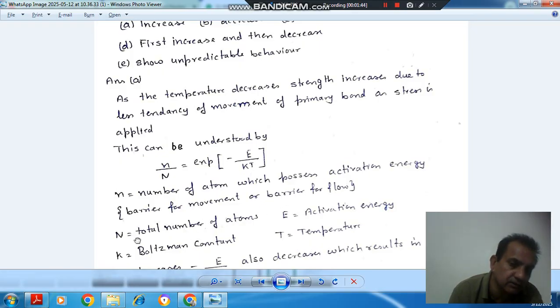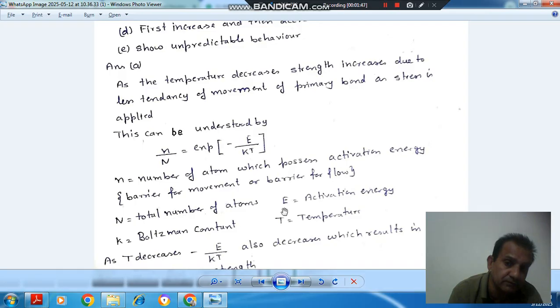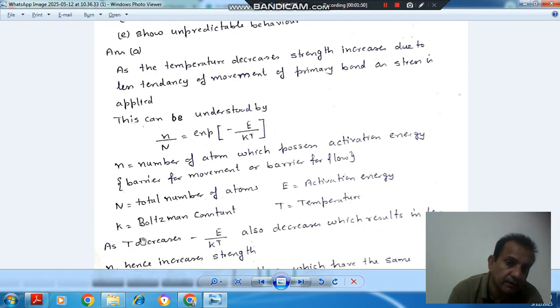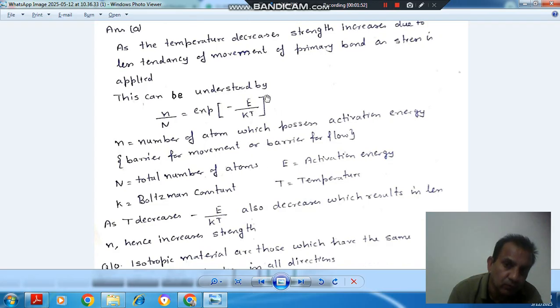Capital N is the total number of atoms, E is the activation energy, k is the Boltzmann constant, and T is temperature. As temperature decreases, the factor E by kT will increase, or minus E by kT will decrease. As this quantity decreases, small n will also decrease. So at lower temperature there will be lesser n. If there are lesser atoms which have activation energy, then when stress is applied, they will not move. So it will increase strength.